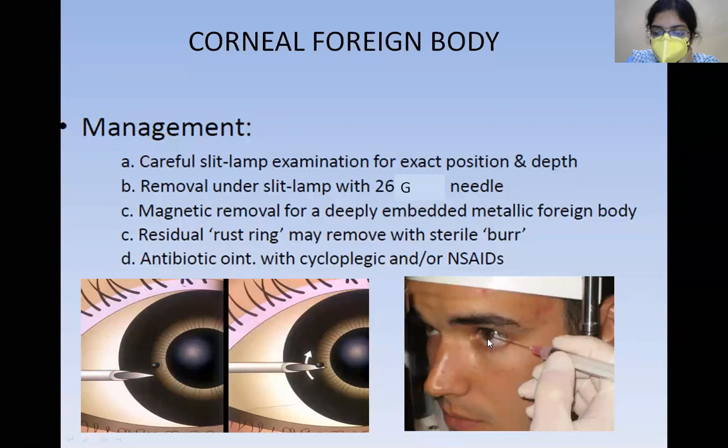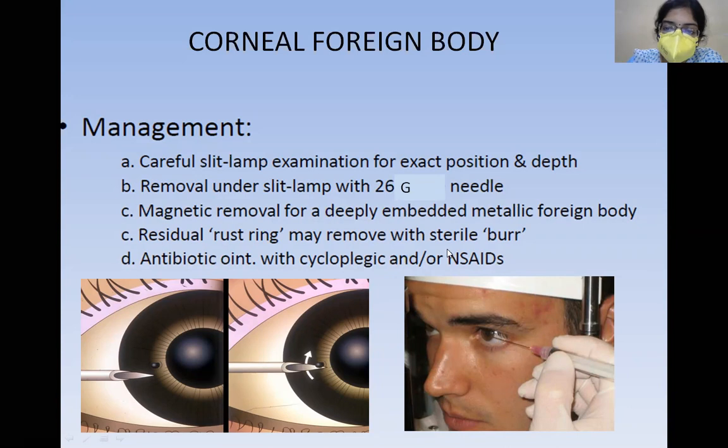As you can see, the needle is directed tangential to the corneal surface. You're not directing it perpendicular to it. You're holding it in plane with the corneal surface and you'll try to gently scrape it by up and down sweeping motions. This is how you hold the needle, as you can see here. Please do not hold it perpendicularly.